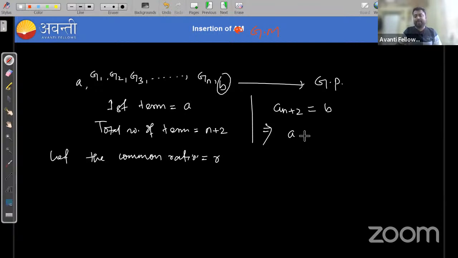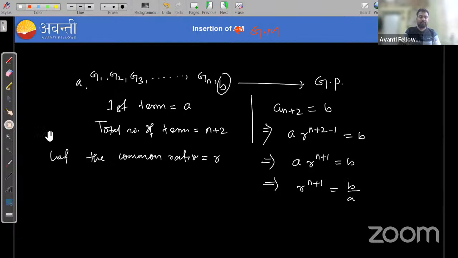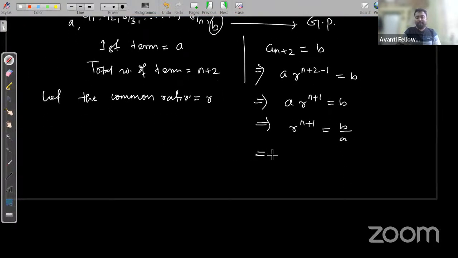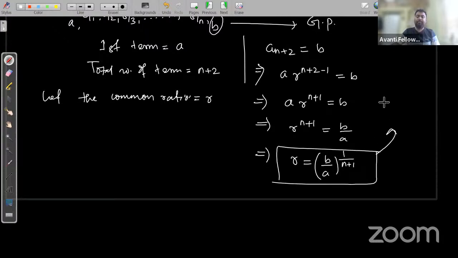So it will be a into r to the power n plus 2 minus 1 is equal to b. Is it or not? So a into r to the power n plus 1 is equal to b. So r to the power n plus 1 is equal to b upon a. So from here, if we take the (n plus 1)th root on both sides, then r is equal to (b upon a) to the power 1 by n plus 1. So this is the formula to find the common ratio.